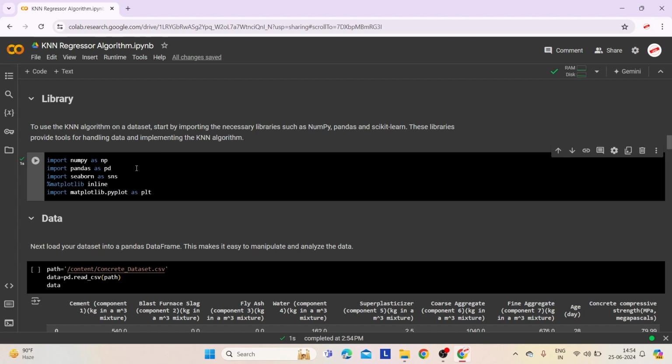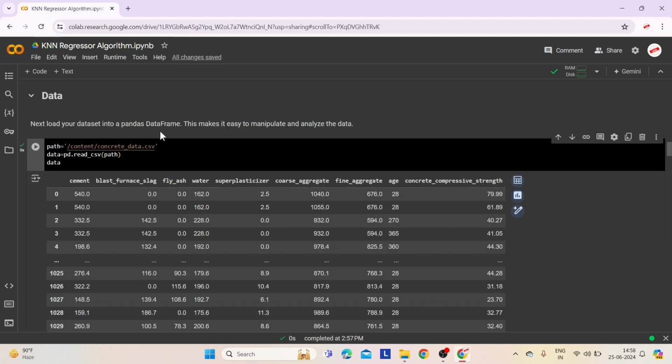Here is how we import various libraries. NumPy as np for numerical operations, Pandas as pd for data manipulation and analysis, Seaborn as sns for statistical data visualization, and Matplotlib to display plots inline in Jupyter notebooks. Now, we will load the concrete dataset into a pandas data frame using the read_csv function, specifying the file path. This allows us to easily manipulate and analyze the data.